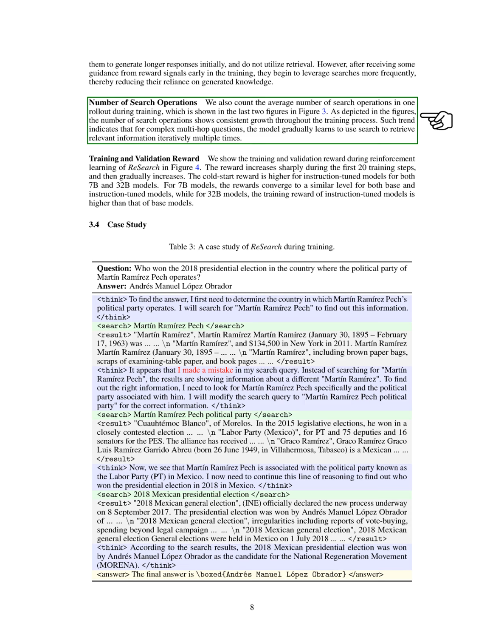We present the training and validation rewards in our figures. The rewards rise sharply in the first 20 steps and then increase more gradually. Instruction-tuned models show higher cold start rewards for both the 7B and 32B models. For the 7B models, rewards converge to similar levels for both base and instruction-tuned versions, while for the 32B models, instruction-tuned models achieve higher training rewards.